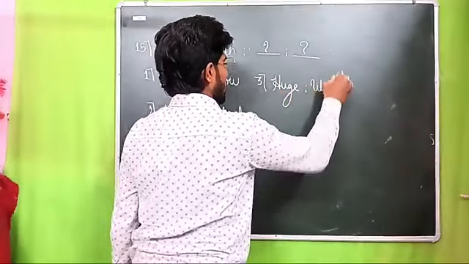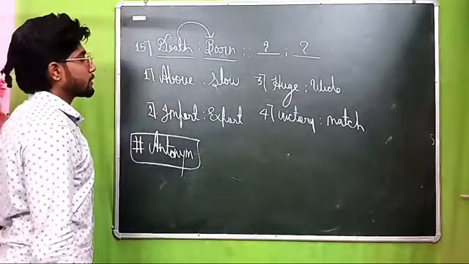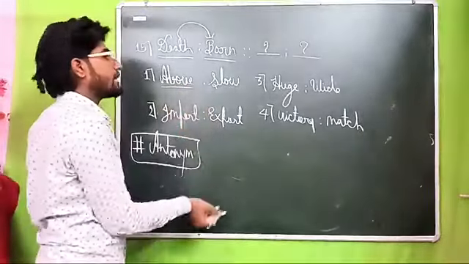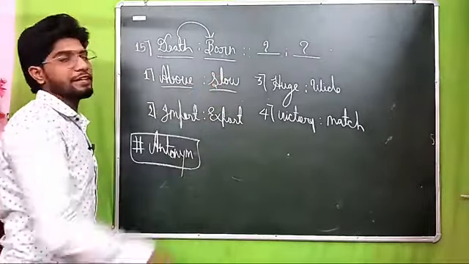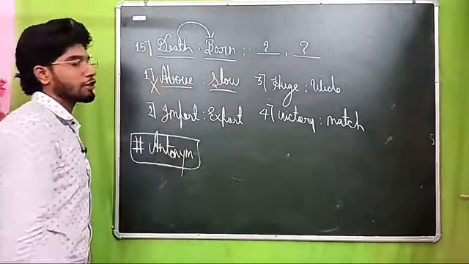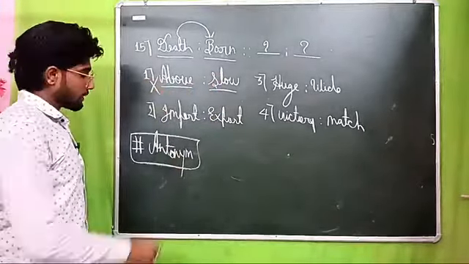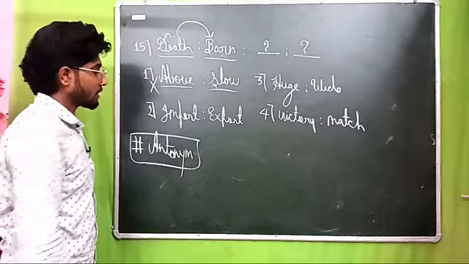Now let's start the solution of this question. The question says death related to born. These both are antonyms, opposites together. Yes or no? These both are opposite words. Above means upside, slow means speed. These both are different. Here we have to match opposites, and these both are not opposite, not a similar formation.